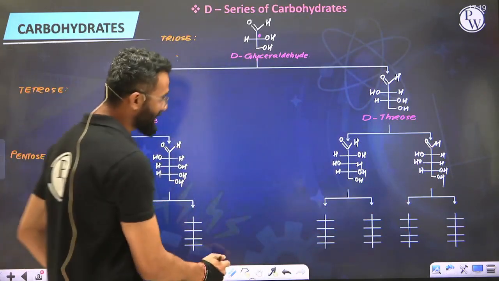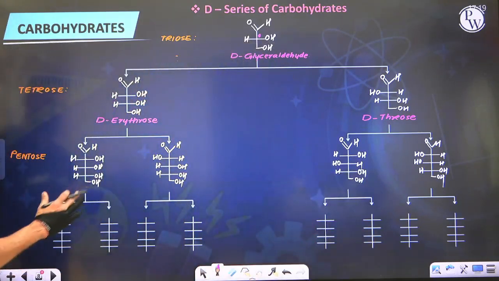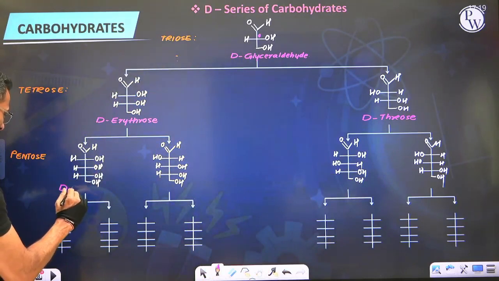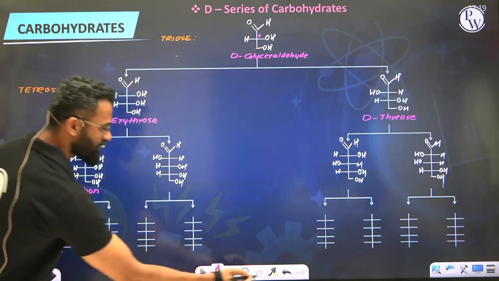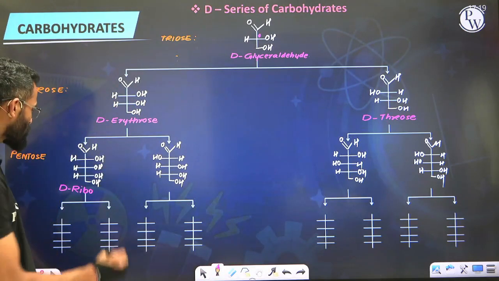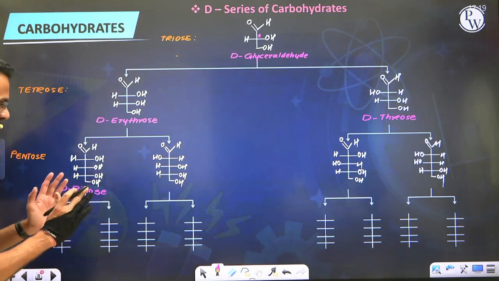Now what are their names? Well, the first one is called D-ribose. Yes, absolutely. Now I want you all to recall what is RNA. RNA is an abbreviation for, yes, what is RNA? Ribonucleic acid. So this is the sugar which is present there.